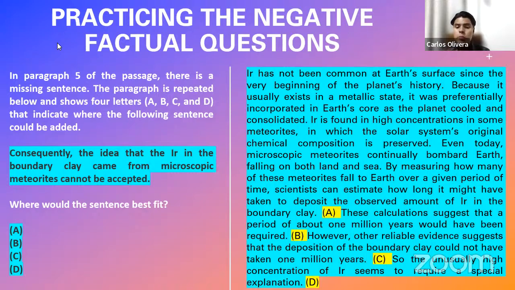And what are those spaces or spots available for you to insert the sentence? A, B, C, or D. And this is always going to be the mechanism that ETS is going to use in order for you to know where you can include your sentence, all right? They're always going to put a letter in a space that is available for you to choose and to insert the sentence in one of those, okay? A, B, C, and D. So you need to choose the correct answer by clicking on the letter that you consider is the space where this sentence could be added. Now let us see some recommendations.